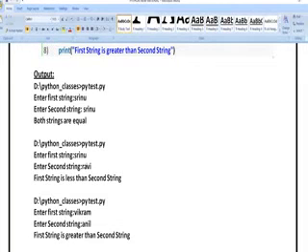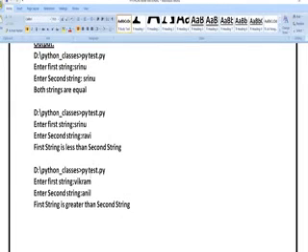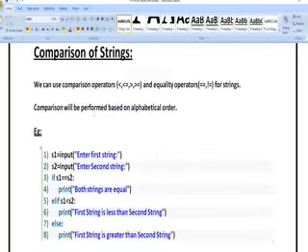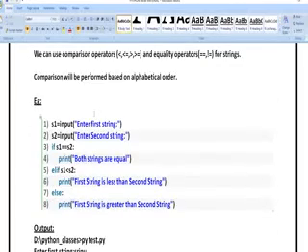Both are different, so I am going to get that the first string is lesser than the second string. Next, first string I have entered Vikram, second string I have entered Anil. So I am going to get the first string is greater than the second string. Based upon the input, the output is going to vary. So these are the different comparison operations, isn't it?